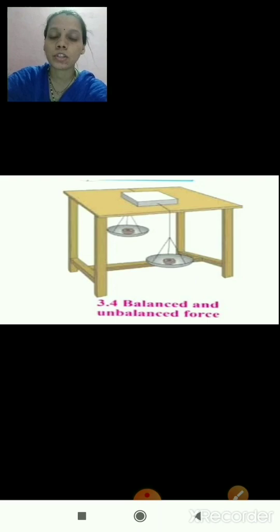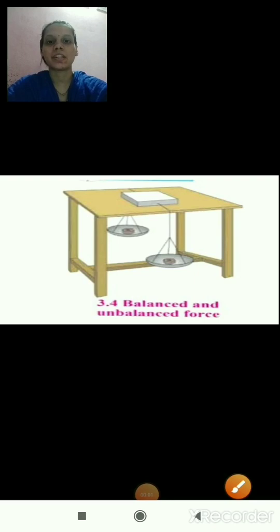What is the definition of contact force? The force which is applied between two objects by direct contact or via one more object is called contact force. And the force which is applied between two objects even if the two objects are not in contact is the definition of non-contact force. We have seen the examples. Which are the examples of contact force? Lifting, pushing, pulling, kicking the ball. These are the examples of contact force. And gravitational force, magnetic force, electrostatic force are the examples of non-contact force. I hope you are clear till here.